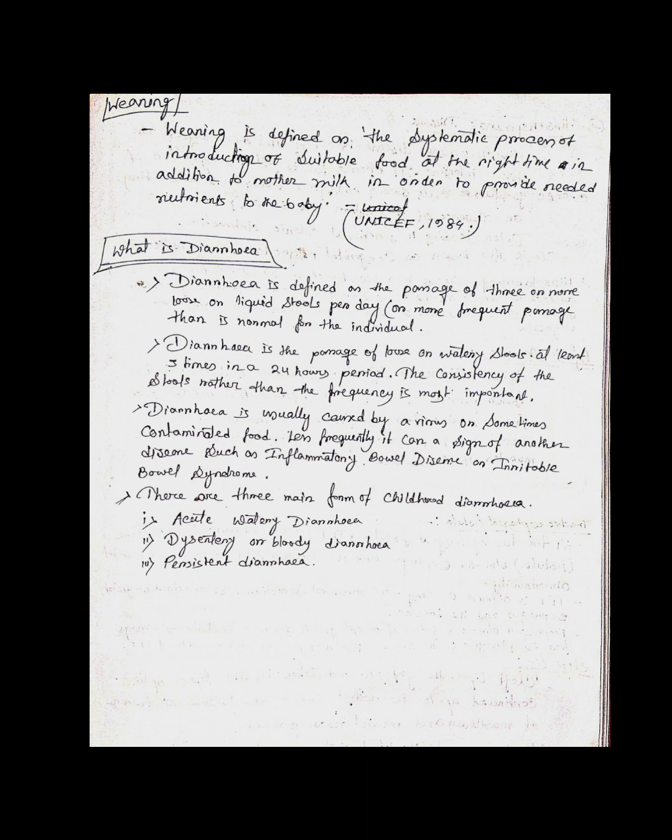Diarrhea is defined as the passage of 3 or more loose or liquid stools per day, or more frequent passage than is normal for the individual. Diarrhea is the passage of loose or watery stools at least 3 times in a 24-hour period. The consistency of the stools rather than the frequency is most important.